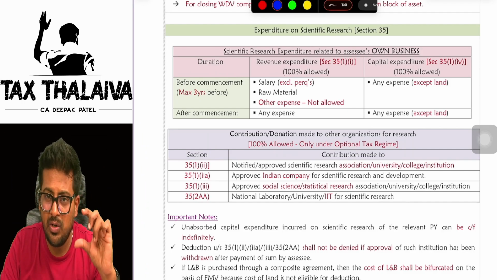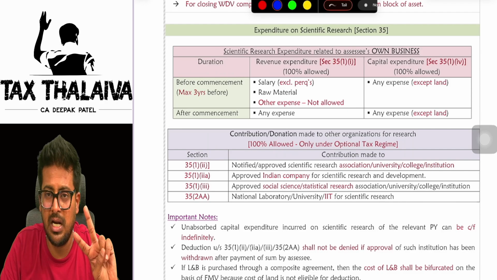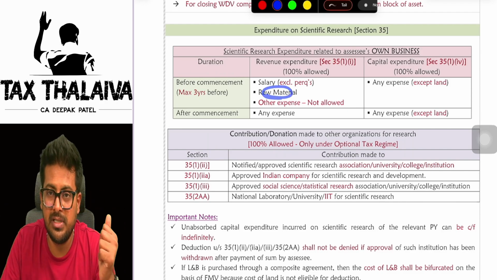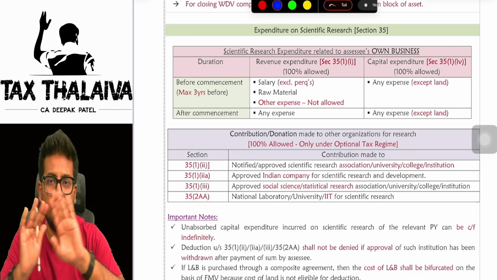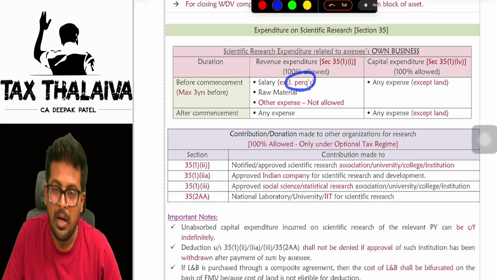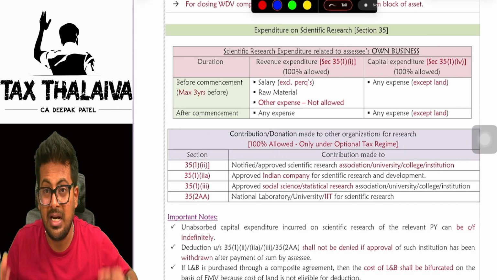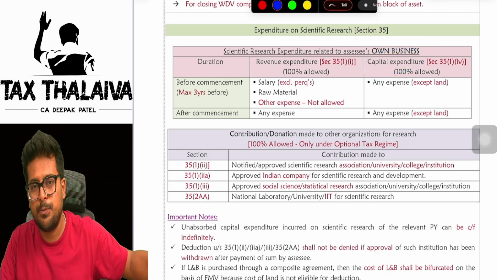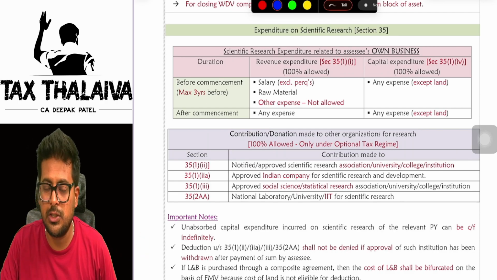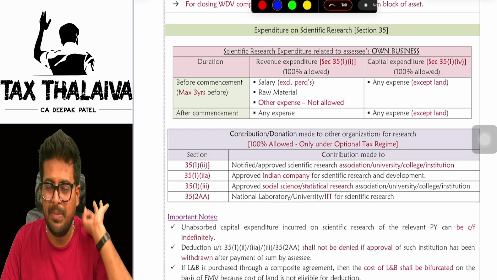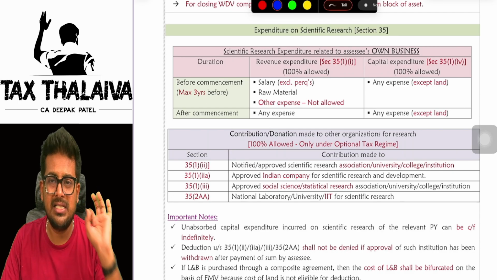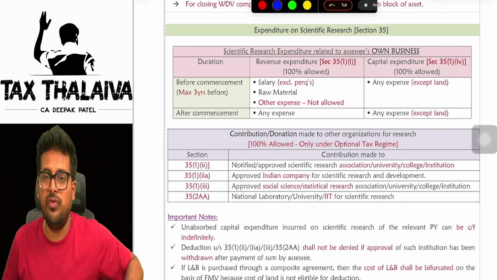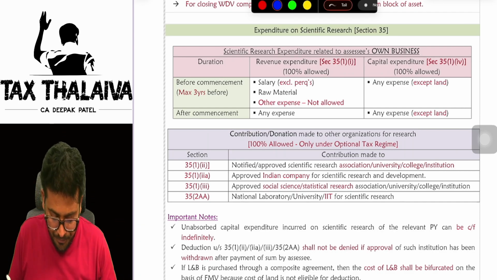then in that case, of revenue expenditure, only two expenses are eligible. One is the salary expenses which you paid, and the other is the raw material expenses which you incurred. But in salary, you will not include perquisites. All other expenses are disallowed. Capital expenditure within the 3 years before commencement you can claim, but except land, all kinds of capital expenditure you can claim as a deduction in the year in which you started your production.